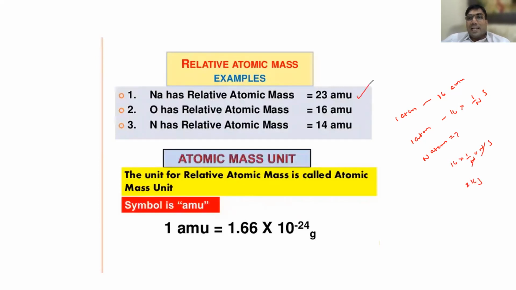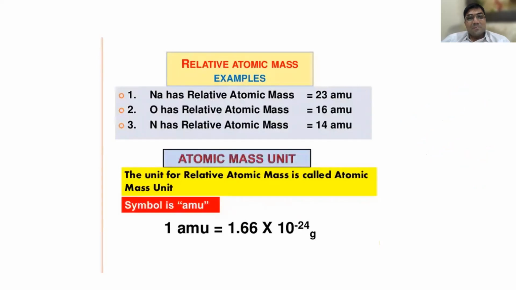So 23 is one atom; 23 grams is the atomic weight of Avogadro number of atoms. 16 AMU is one atom of oxygen; 16 grams is the N atoms. Are you clear or not? Yes, sir. So 14 AMU means it is one atom weight, 14 into 1.66 into 10 power minus 24 grams. Clear or not? Yes, sir. For N atoms, it will be 14 grams. So this is a very confusing topic. Lot of confusion will be there even for the teachers.